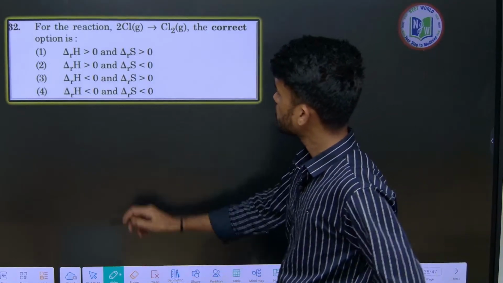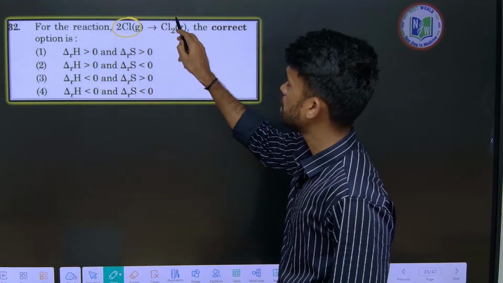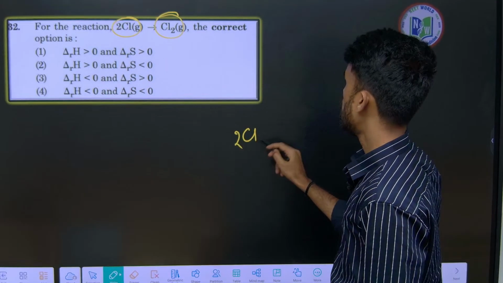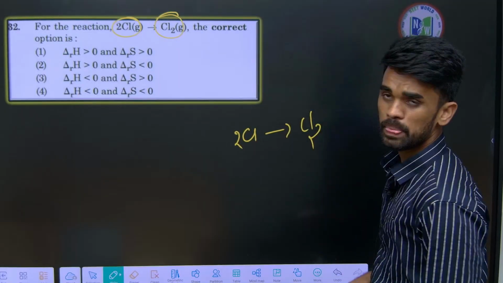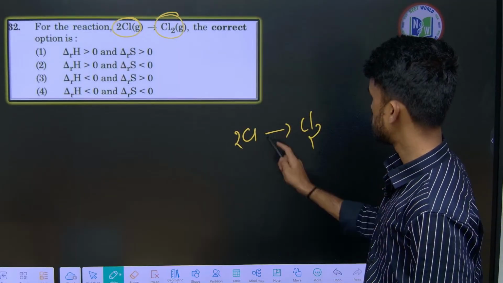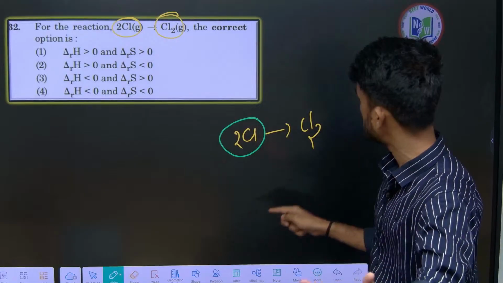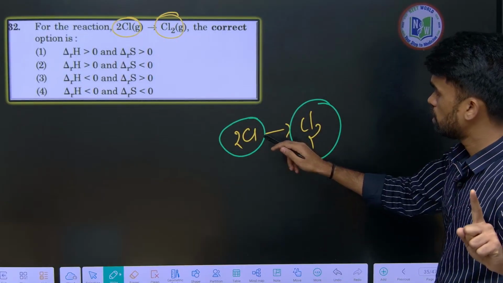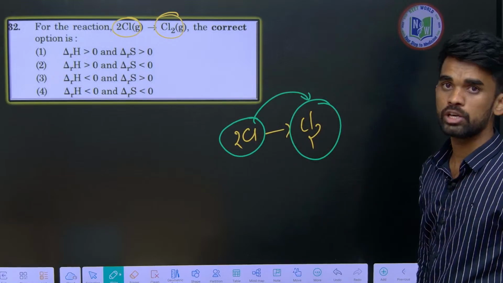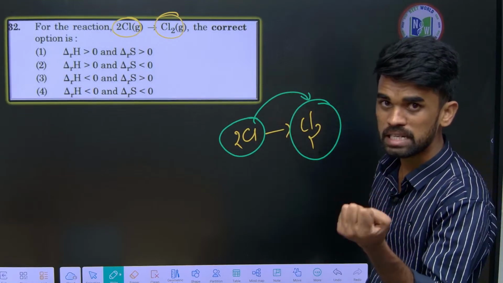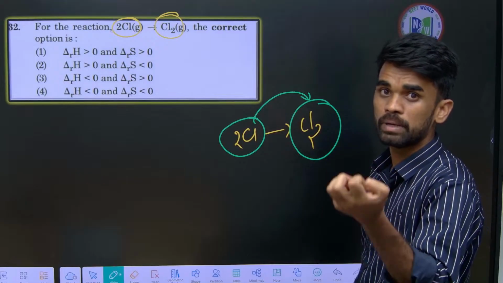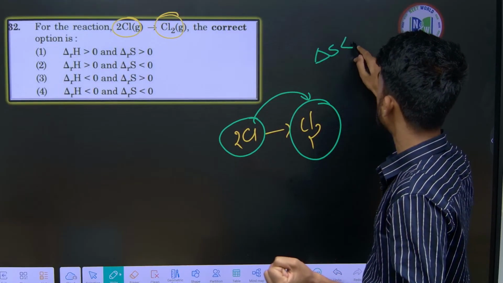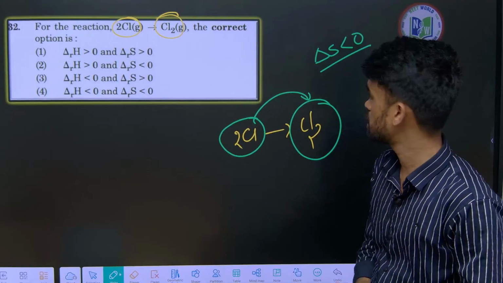Now look here, 2 chlorine atoms are there, forming a molecule. Atoms are less stable than the molecule, right? This is one thing we need to understand. Here 2 atoms, 2 particles, are becoming 1 molecule, that is 1 particle. So the number of particles is decreasing. Therefore entropy, disorderness, decreases, therefore delta S is negative.